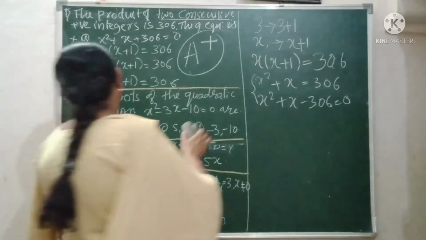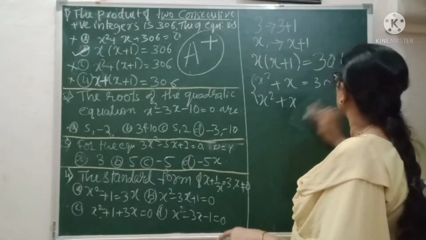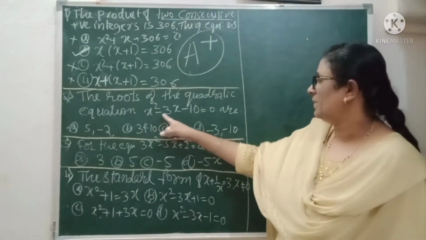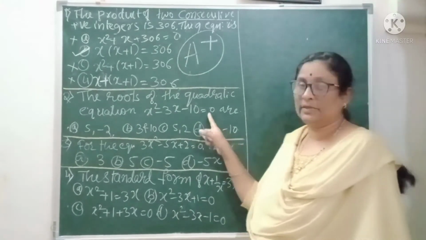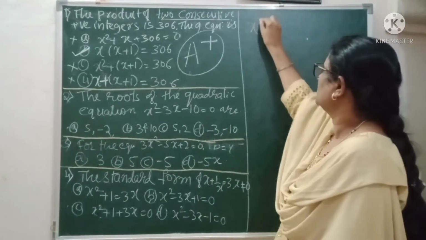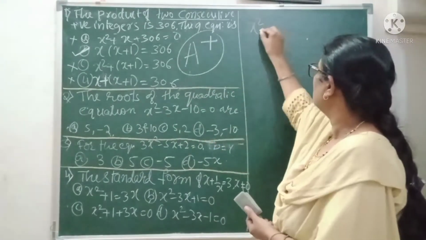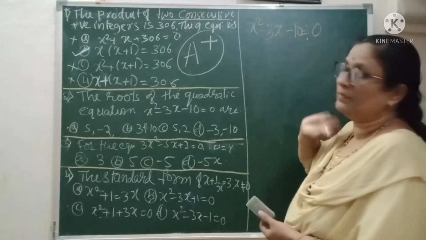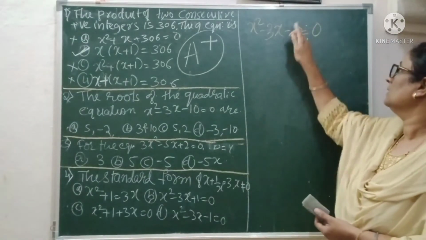You have the roots of the quadratic equation. This is very simple. Roots of this equation x square minus 3x minus 10 is equal to 0. That means here you have to solve this equation. In short, no steps are that necessary here. Be as fast as you can and be perfect with the basic things.